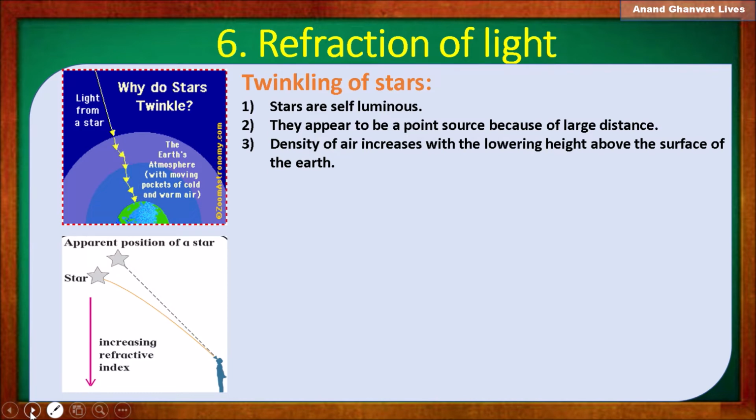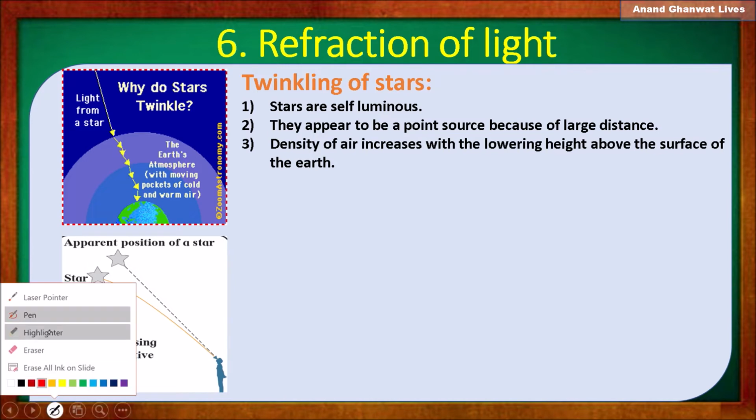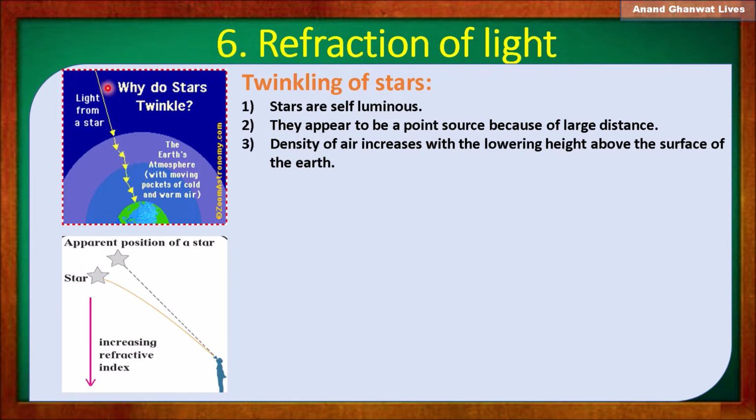The density of air increases with lowering height above the surface of the earth. As we go above the surface of the earth, what happens? We know that air becomes rarer and rarer.